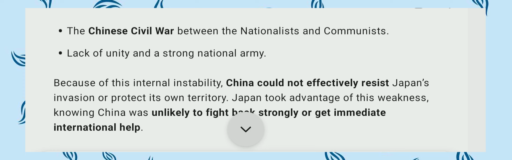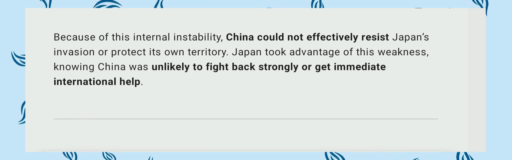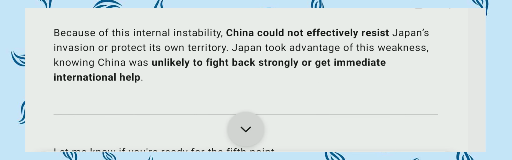So it was a golden chance for Japan to attack Manchuria and capture it, because China had no powerful army at that time. Japan took advantage of this weakness, knowing that China was unlikely to fight back or get immediate international help.